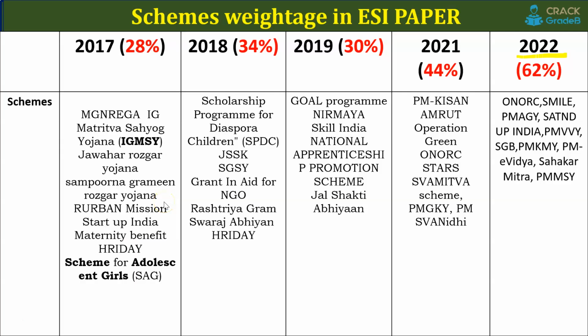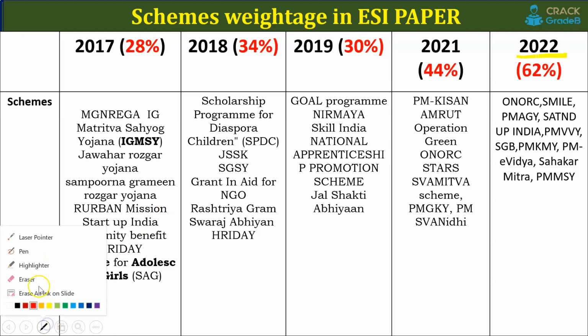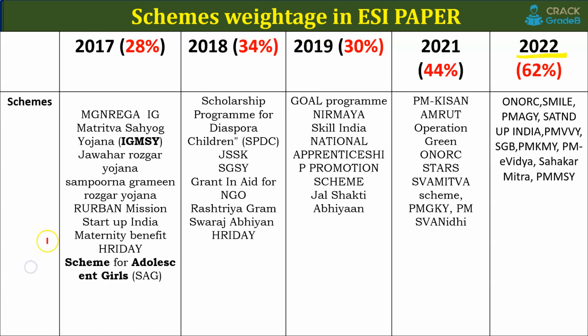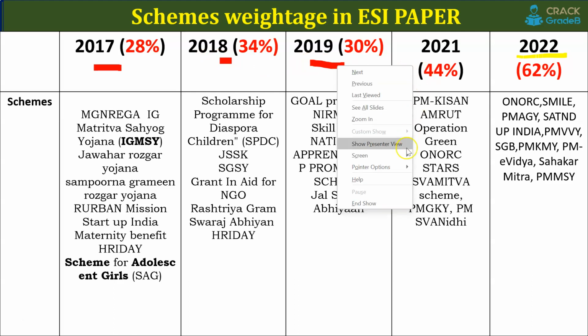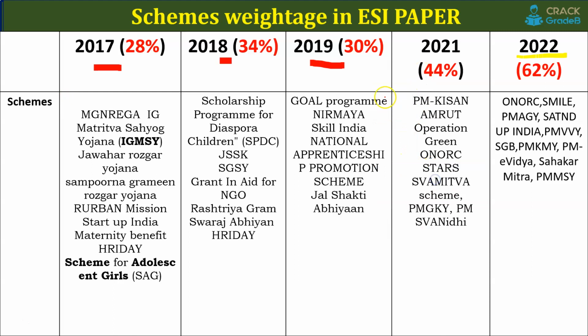So you have seen in my previous video how to study ESI. In that I have discussed the percentage of schemes being asked in the exam. So you can see that various percentages are given for different exams. In 2017 it was 28%, 2018 34%, 2019 30%, and in 2021 44%. In 21 the descriptive paper was introduced.